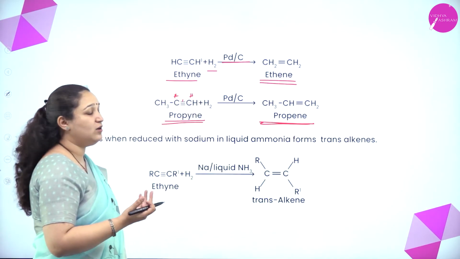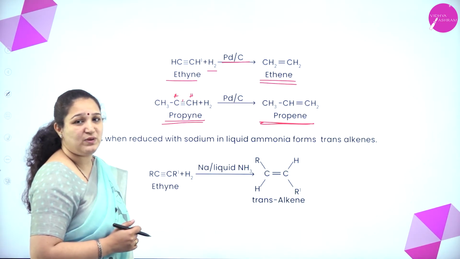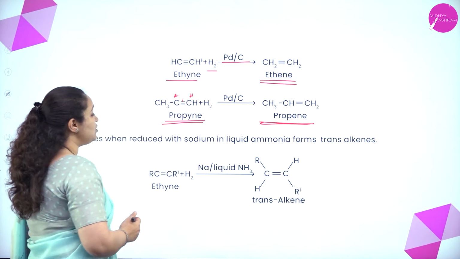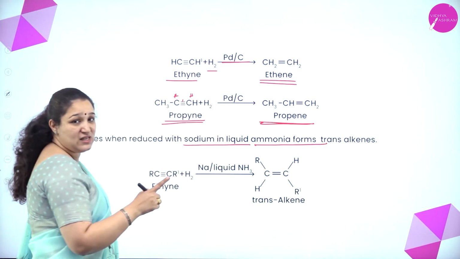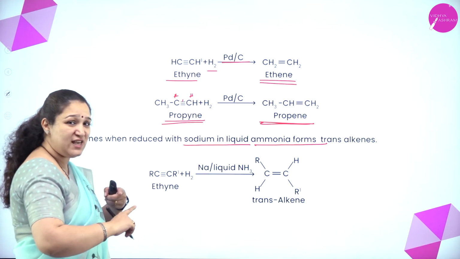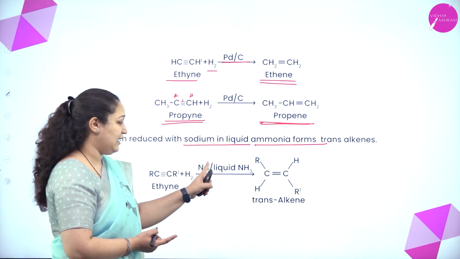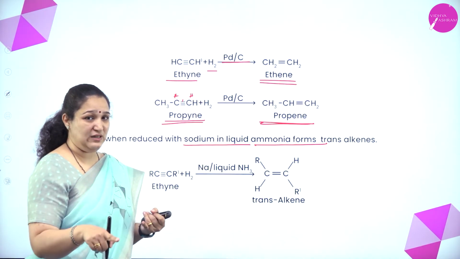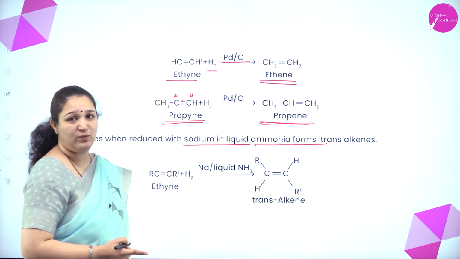Okay, again here you can't tell cis or trans because there are no same groups on the carbon-carbon double bond. Alkynes when reduced with sodium in liquid ammonia form trans alkene. See, if we just change the catalyst, if you are using sodium in liquid ammonia, you get trans alkene. So for cis alkene you have to use Lindlar catalyst. For trans alkene, we have to use sodium in liquid ammonia.